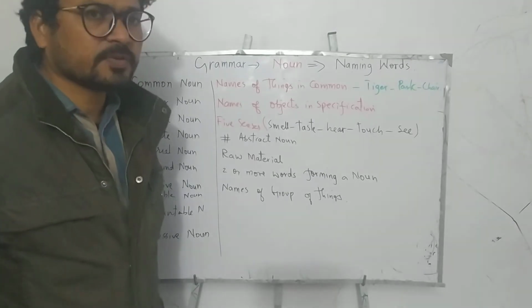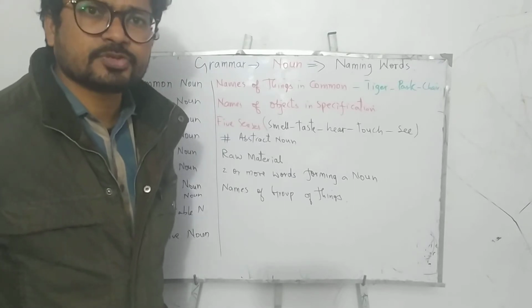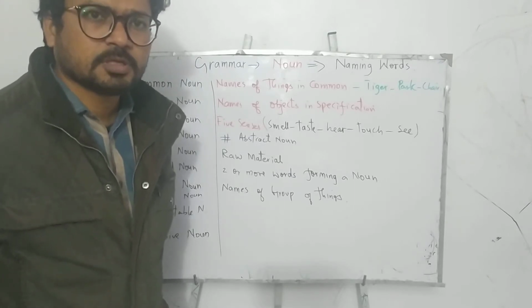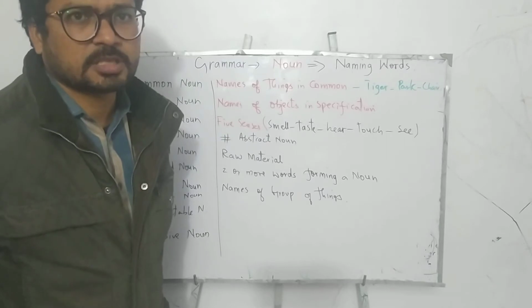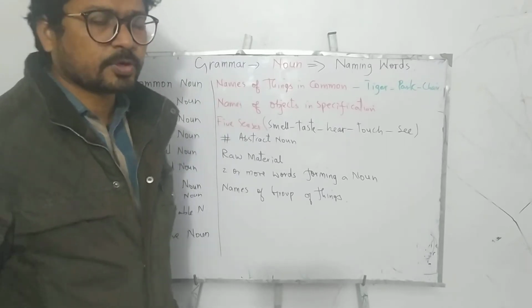And commonly proper nouns are known as the name of the countries, name of the cities, name of the people, and the name of the parks, name of the buildings, any specific name. So that would be a proper noun.